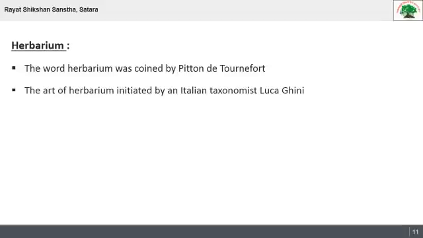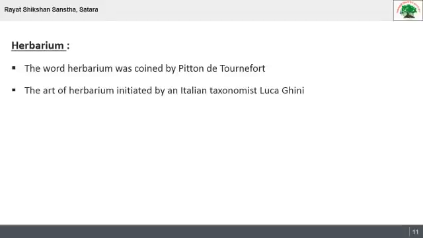The word herbarium was coined by Pitton de Tournefort, but the art of herbarium was initiated by an Italian taxonomist, Luca Ghini. So this is the history of herbarium: how the word was coined and how the art was initiated by Italian taxonomist Luca Ghini. Herbaria are a very effective tool in taxonomic study.